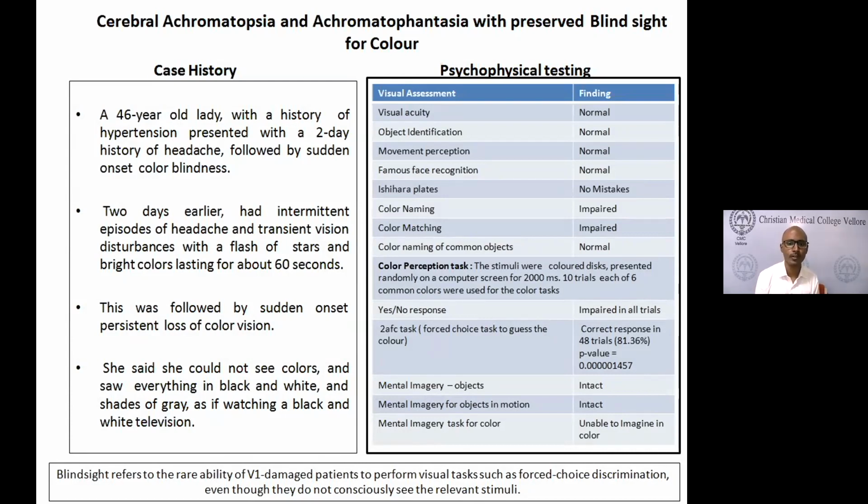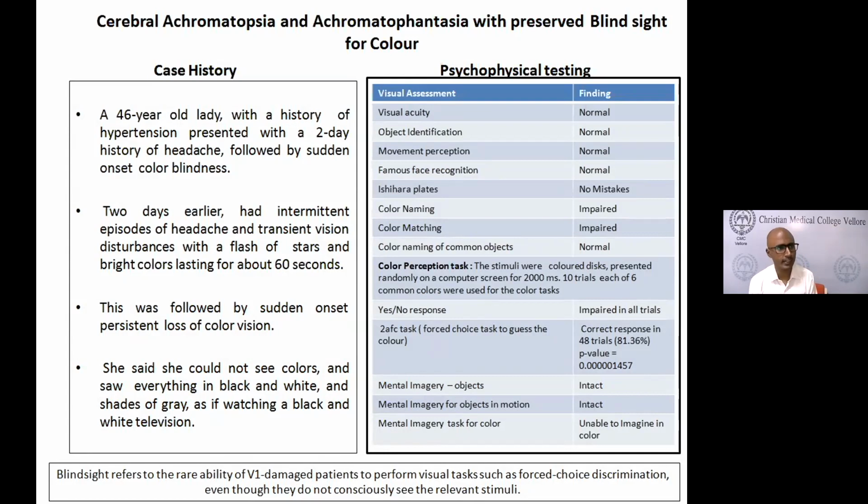She was able to do all of this correctly, and she was able to recognize faces. Despite the fact that she could not see colors, she could see shades. On the Ishihara plates, she actually made no mistakes. This is quite interesting. I didn't know this, but when we read up, we found that about 30% of people with cortical color blindness can still get the Ishihara plates correct.